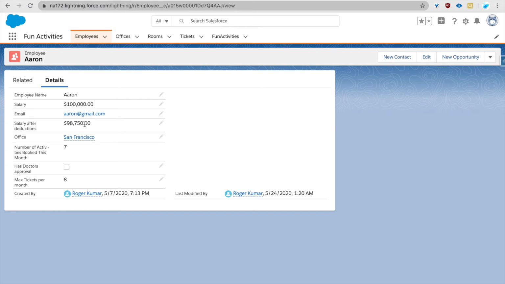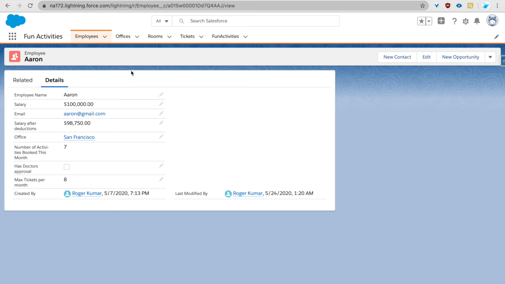You can see $50 have been removed from Aaron's salary now because our cancellation charges were 50%, and this has gone back to 7, and that's what we needed to happen.